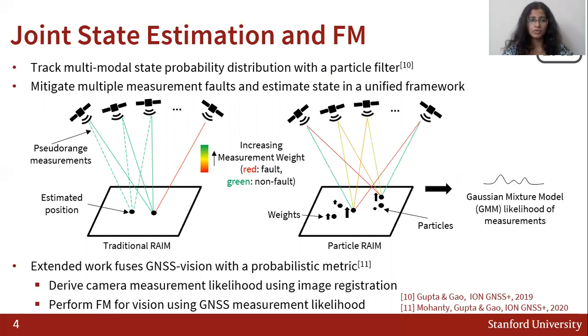Note that in our prior work, we extended particle RAIM to incorporate additional measurements from vision. In this regard, we derived a probabilistic metric, but before that, we first designed a camera measurement likelihood using the classical method of image registration. Then we used the coarse estimate from the GNSS measurement likelihood to assess the correctness of the camera measurement likelihood.